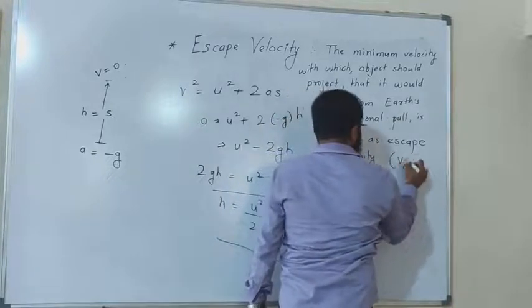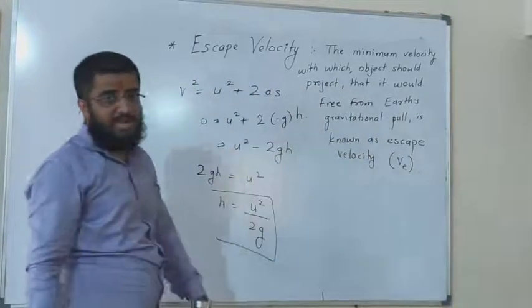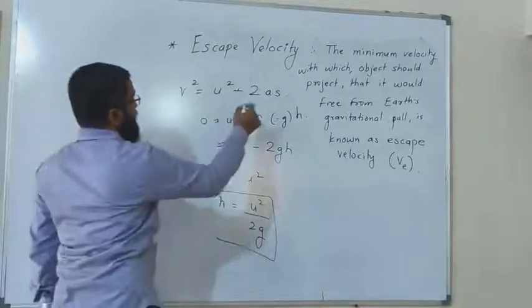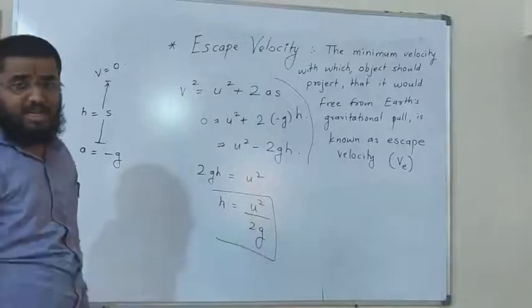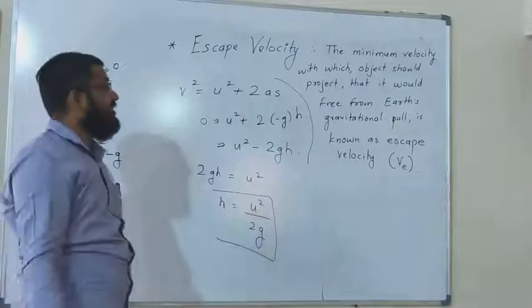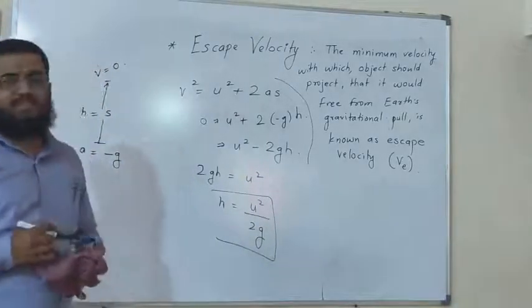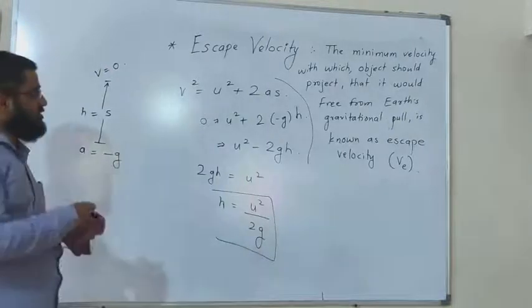It is given by the symbol VE. The E stands for escape. So this is the definition of escape velocity: the minimum velocity with which an object should be projected so that it would be free from Earth's gravitational pull. So note it down.